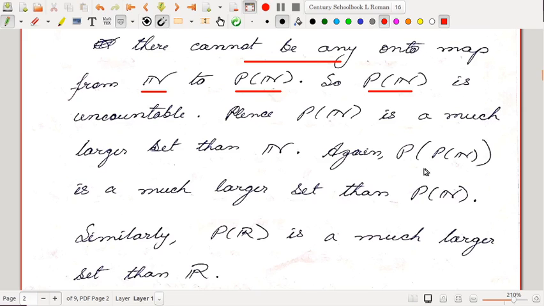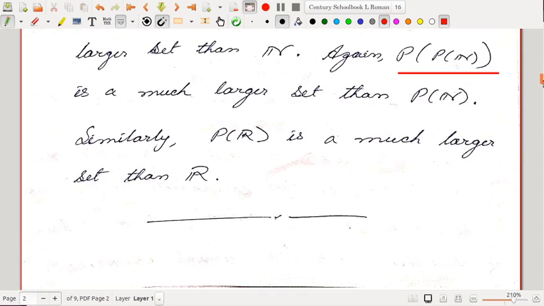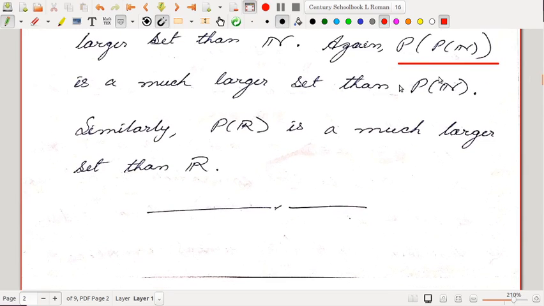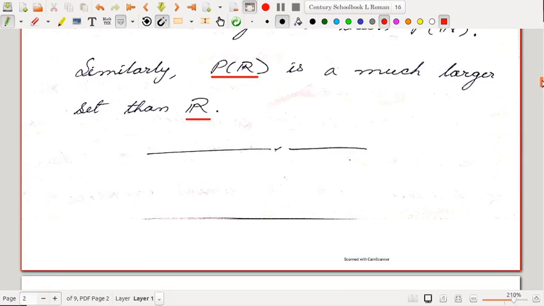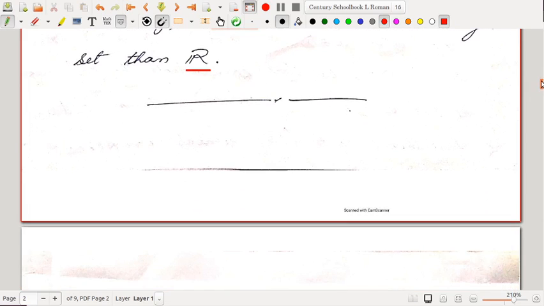Again, P of P(N), that is the power set of P(N), we can keep on constructing. The power set of N is also a set, so we can construct the set of all subsets of P(N), right? That is again a much larger set than P(N) itself. Similarly, the power set of the set of real numbers is a much larger set than R. So even though both R and the power set of R are infinite, the infiniteness of these two are much different. Clear? So this is what was argued by Cantor, and this theory was very violently rejected.